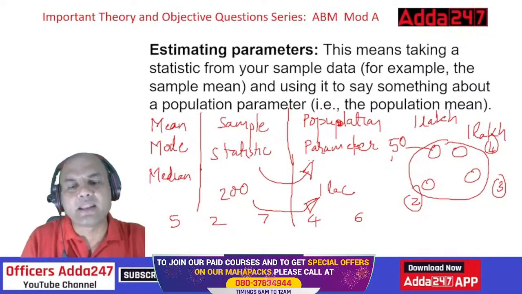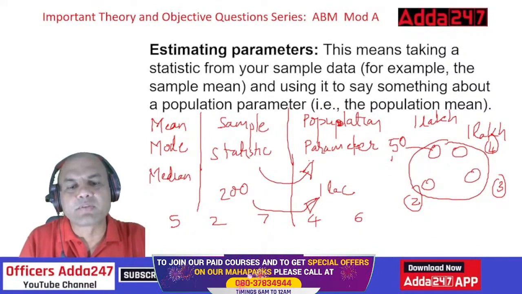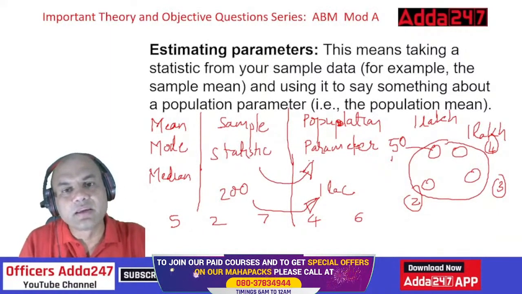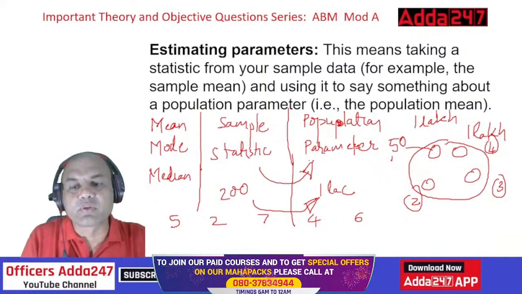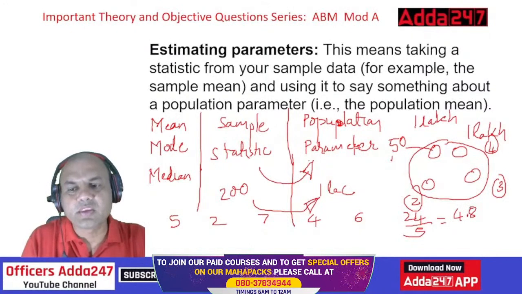Mean is just add it and divide by the number of elements. So 5 plus 2 plus 7 is 14, 14 plus 4 is 18, 18 plus 6 is 24. So 24 upon 5, 5 numbers. So this is my mean, 24 upon 5, which is 4.8.